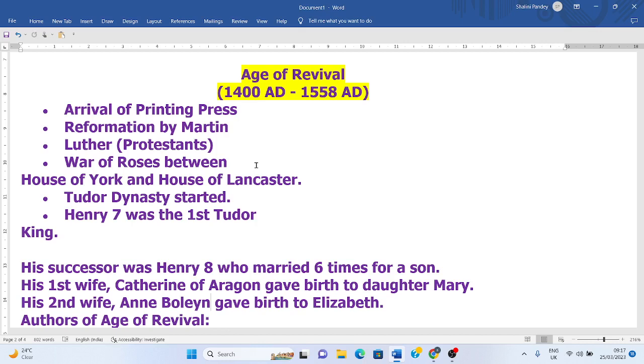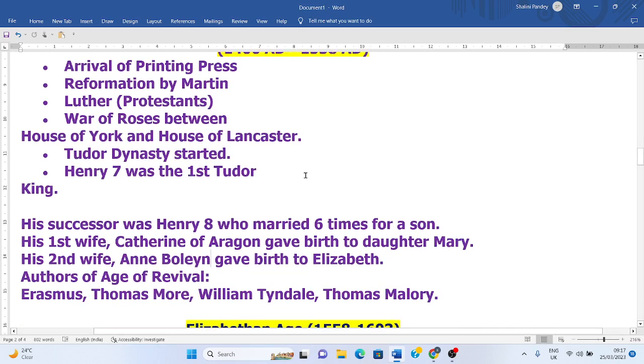And then there was the War of the Roses, which was fought between two English royal houses, the House of York and the House of Lancaster. It was an internal battle for the throne.